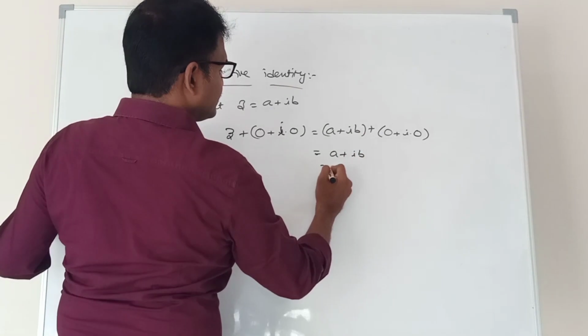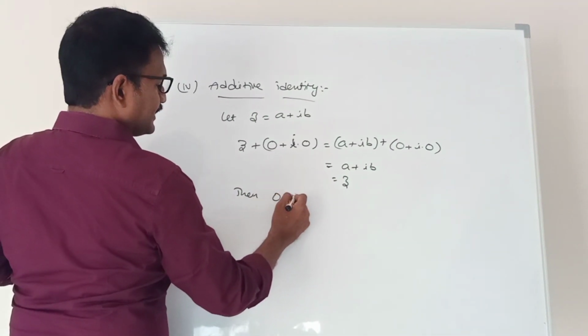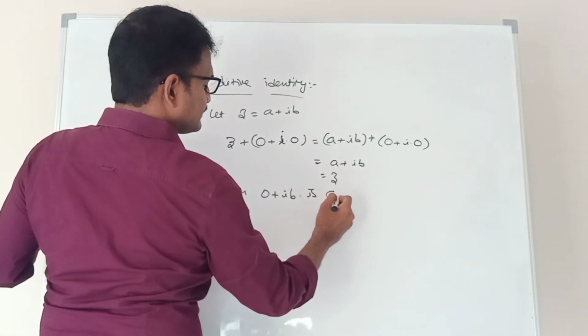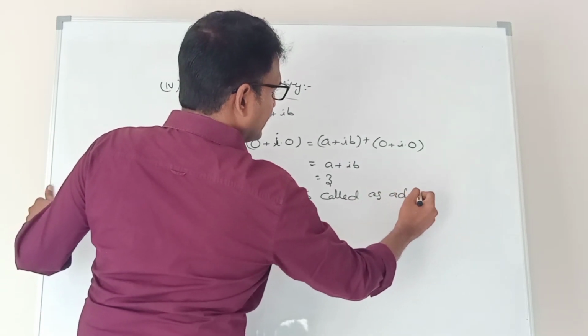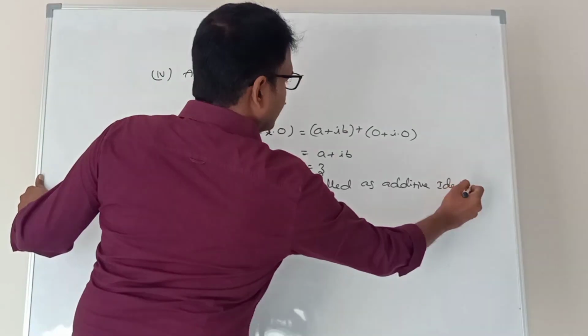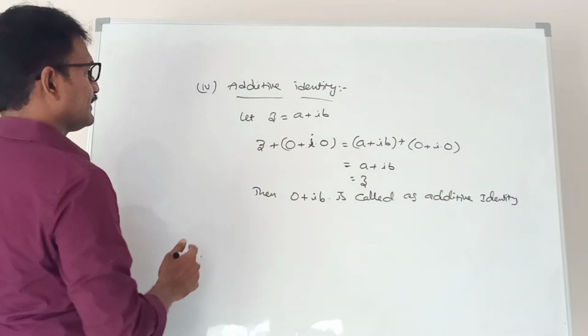Again we get z. Then 0 plus i0 is called the additive identity of a given complex number.